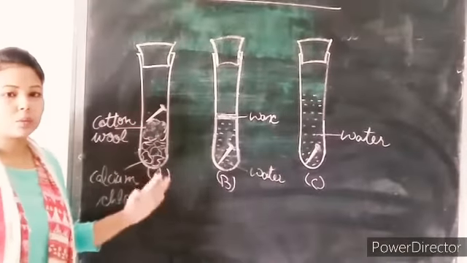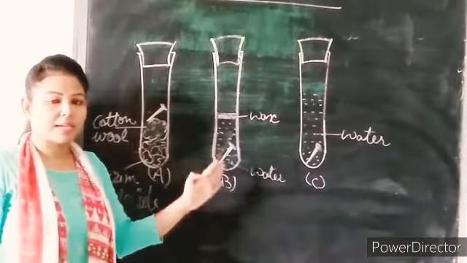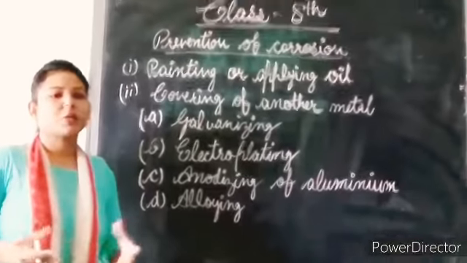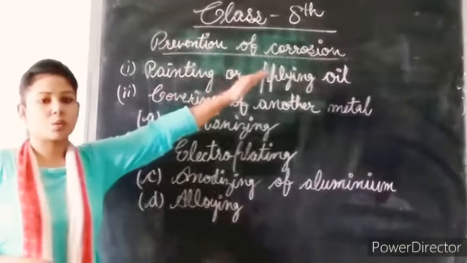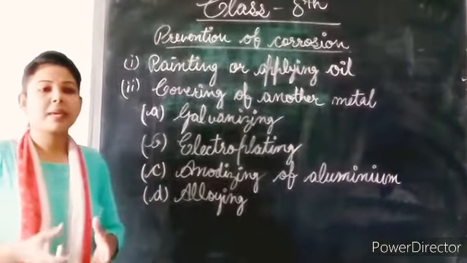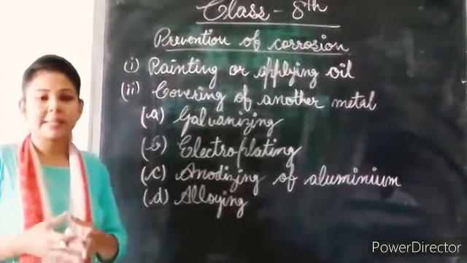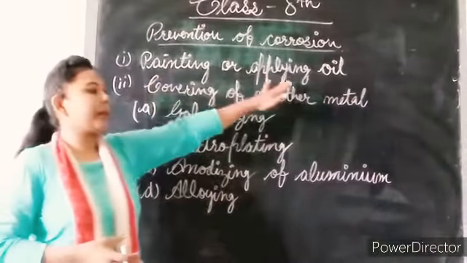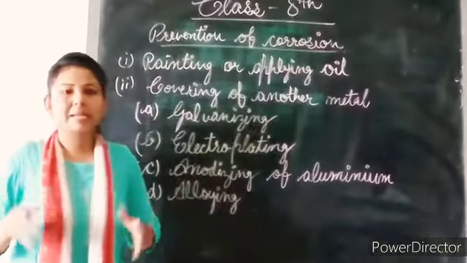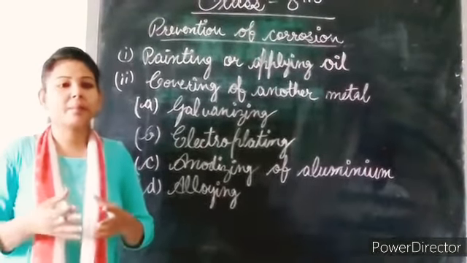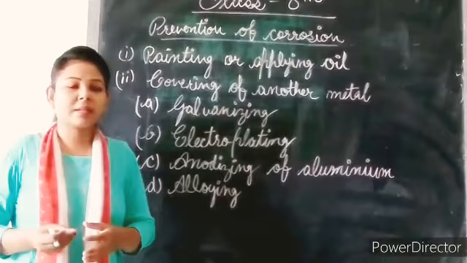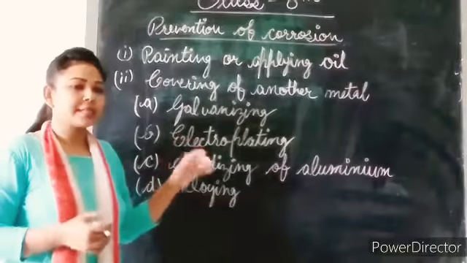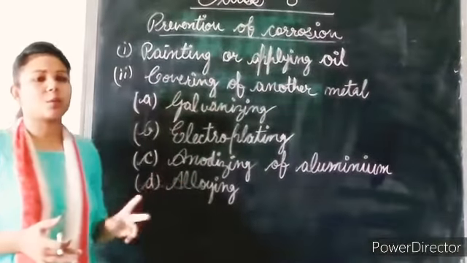Clear? So this is all about the conditions that iron requires for its rusting, like moisture and air. So next we have prevention of corrosion. That means how can you make your iron objects or other materials safe from corrosion. The first one is painting or applying oil. If you paint the iron objects or other metals, they cannot come in contact with the air and moisture, so they can be safe from corrosion.